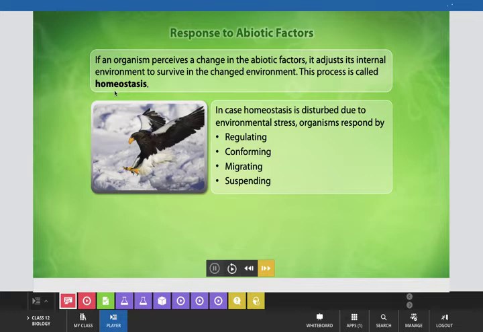And this process is called homeostasis. In case homeostasis is disturbed due to environmental stress, organisms respond by these four types of responses. One type of response is regulating, another is conforming, then migrating, and one of the responses is by suspending themselves from that particular condition or change.